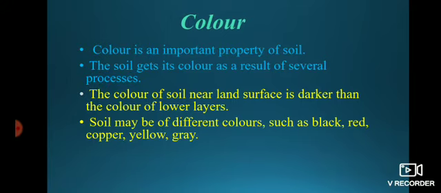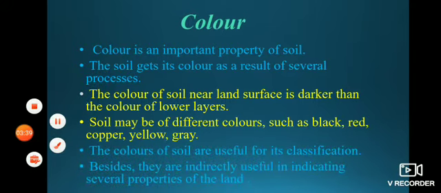The color of soil near the land surface is darker than the color of lower layers. Understood? Soil may be of different colors such as black, red, copper, yellow, and grey. So many different colors we can see in soil.